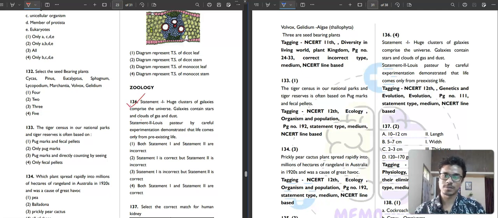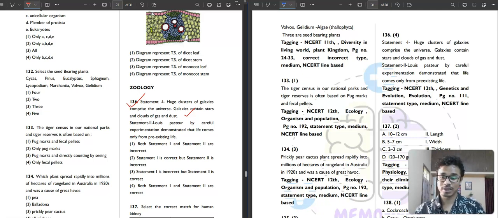It is saying that statement first, huge clusters of galaxies comprise the universe. Galaxies contain stars and clouds of gas and dust. This statement is correct. You know that there are a lot of galaxies that comprise the universe, and galaxies contain stars and clouds of gas and dust, etc. So this statement is a correct statement.